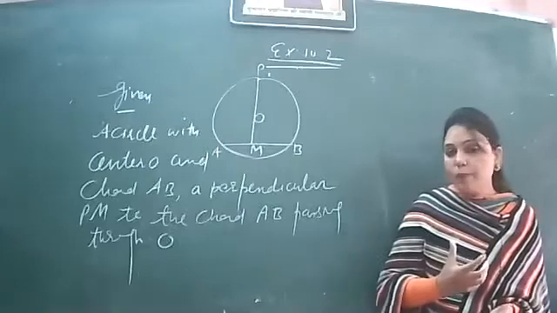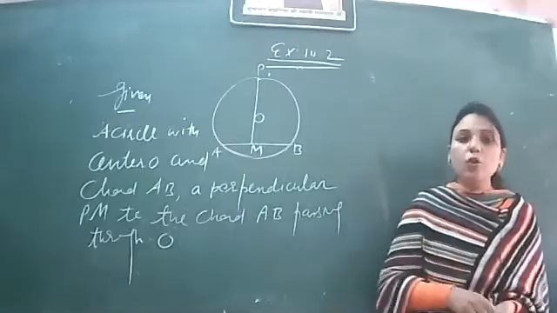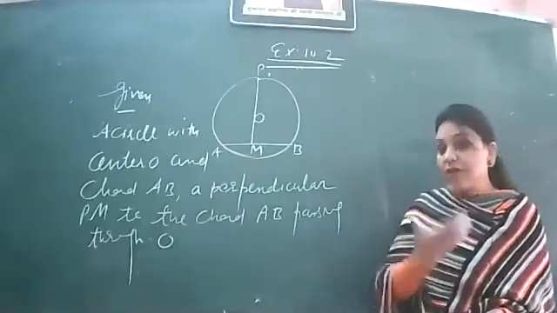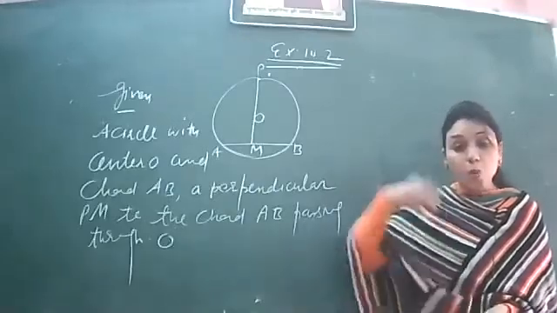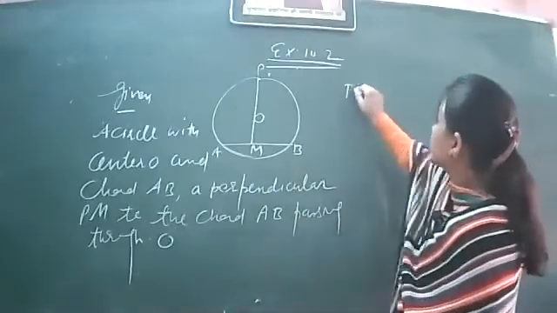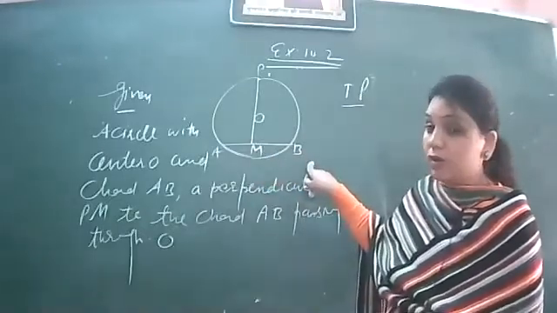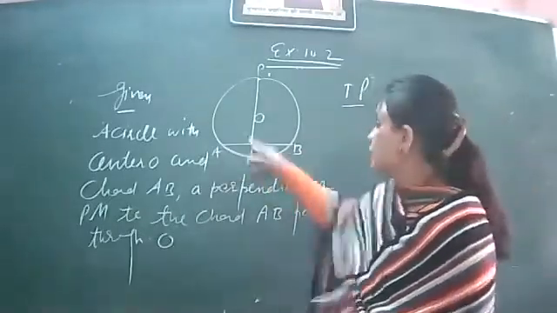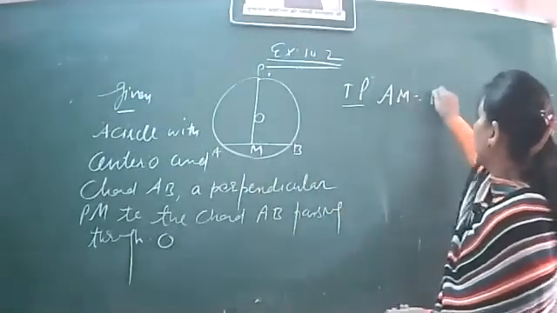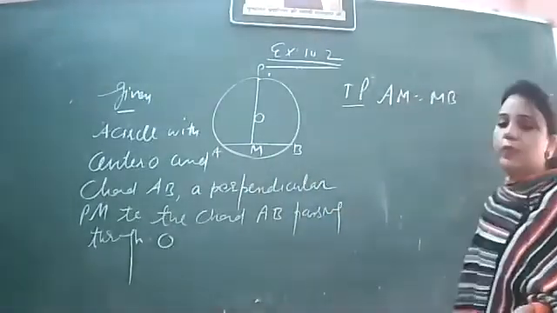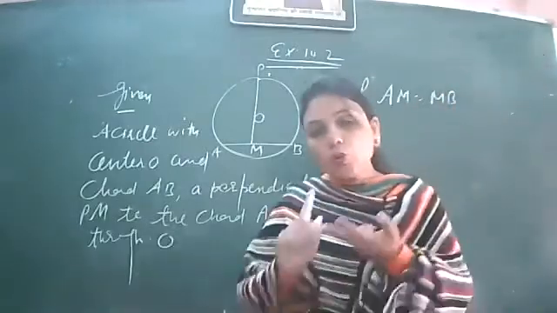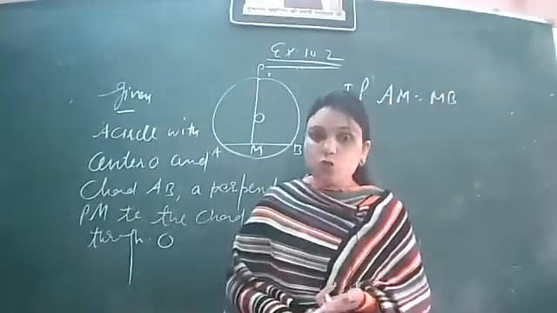If we draw the perpendicular in this way to the chord, what effect will this perpendicular have on the chord? We have to prove that this chord AB will be divided into two equal parts by this perpendicular, that is AM is equal to MB. If we want two things to be equal, we need two triangles to be congruent.